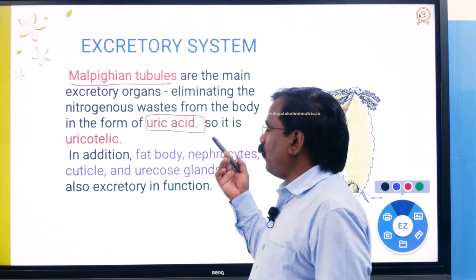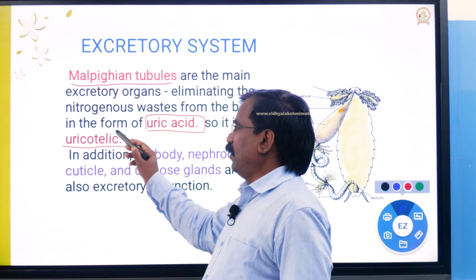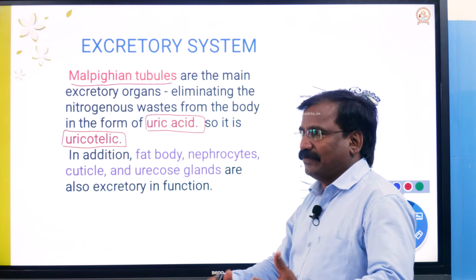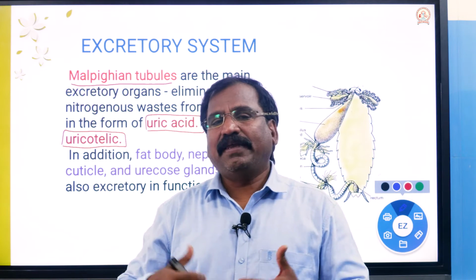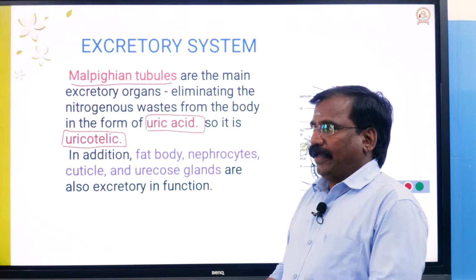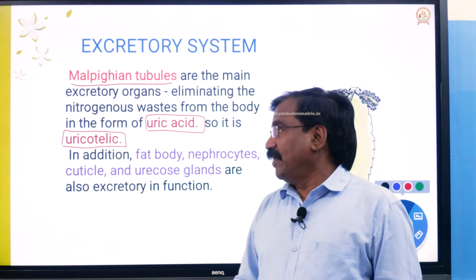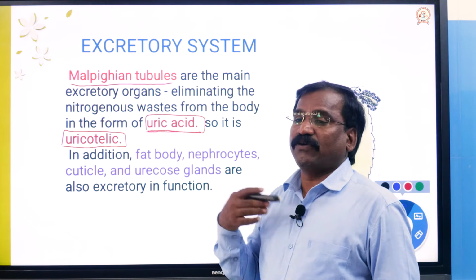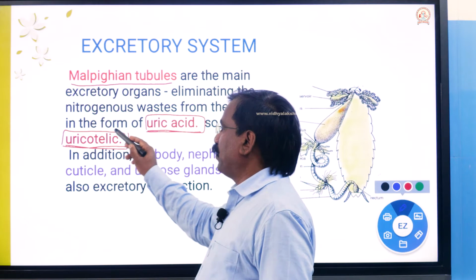So the cockroach is said to be uricotelic. In what form is the excretory product eliminated? It is eliminated in the form of uric acid, so the cockroach is uricotelic.